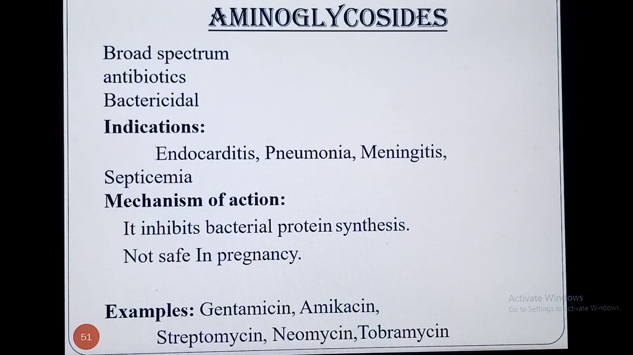Now, what are the group members of aminoglycosides? There are certain agents, for example gentamicin, amikacin sulfate, streptomycin, neomycin and tobramycin. These drugs are not safe in pregnancy. These are the categorical classification and the classical examples of aminoglycosides: gentamicin, amikacin sulfate,